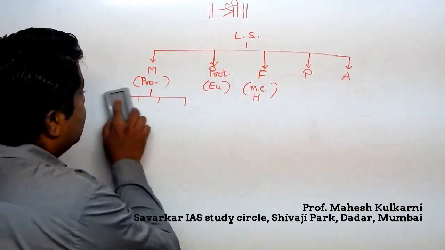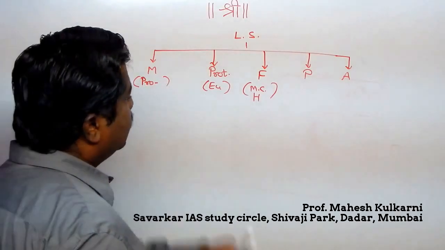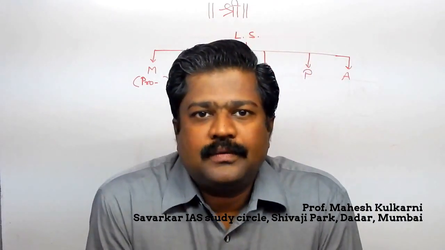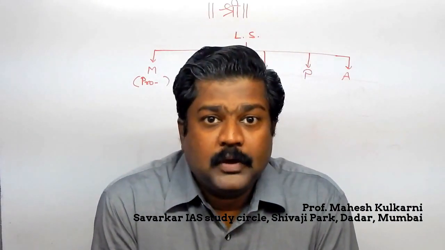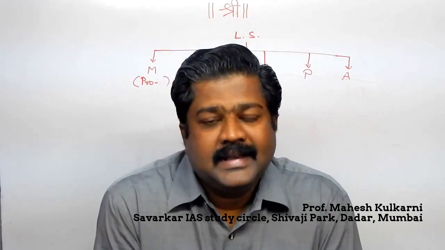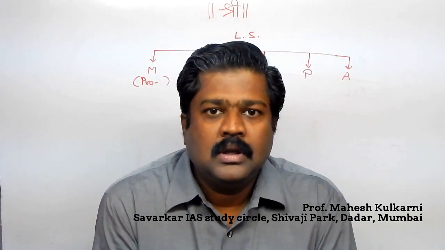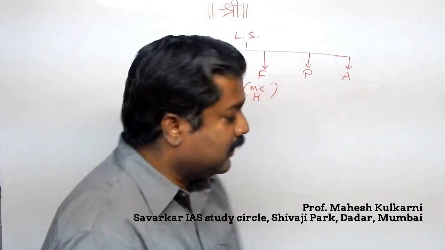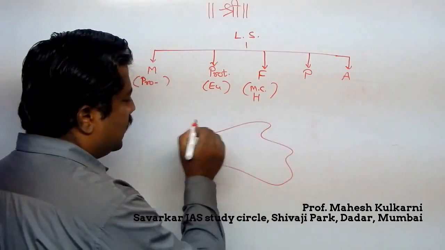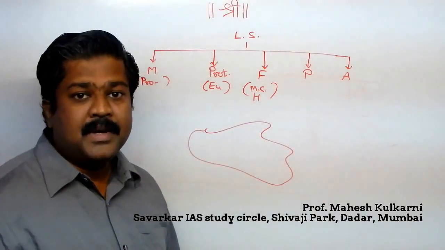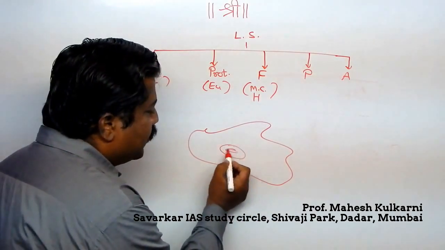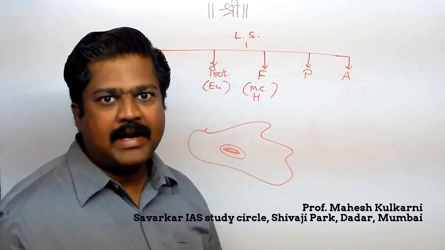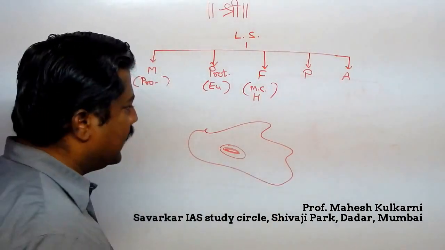Now we are going towards another part, that is Protista. As we discuss, Protista consists of unicellular but eukaryotic animals. In that we have amoeba. The best drawing I can draw is of amoeba. You are aware that there is no fixed shape, so some shape we have to draw. This is amoeba. It has a nucleus because it is not prokaryotic. It is eukaryotic, so a distinct nucleus is observed over here.